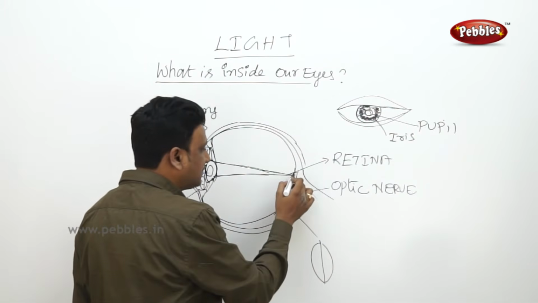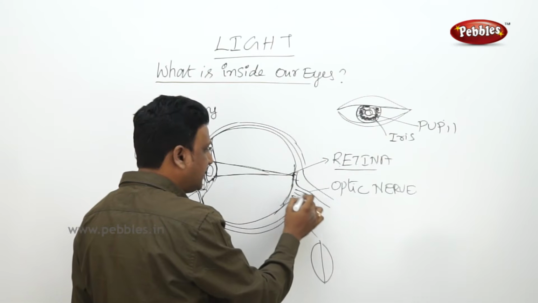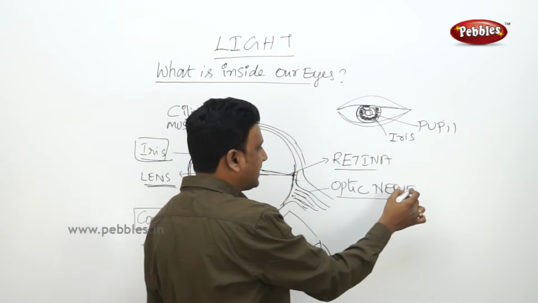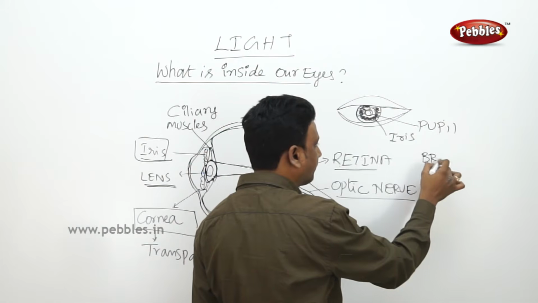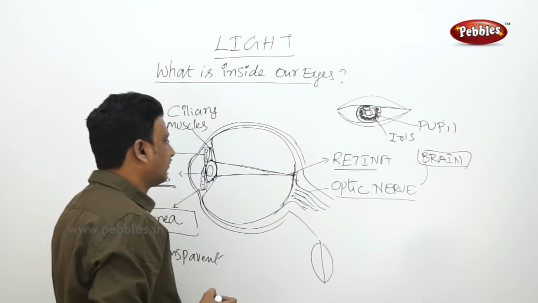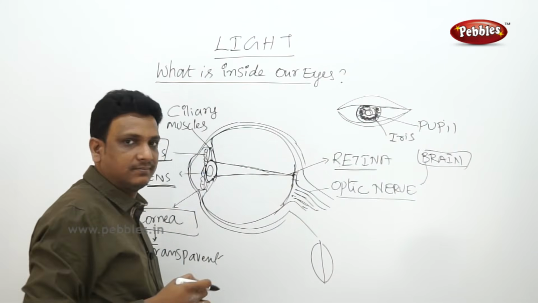Whatever image is formed, this part is called the retina. The retina is connected to optic nerves. These optic nerves take the information and carry it to the brain, and by that you can see the picture. So the lens will focus the image onto your retina.